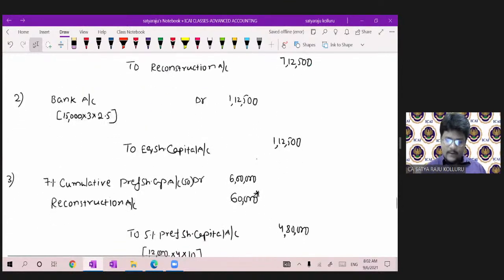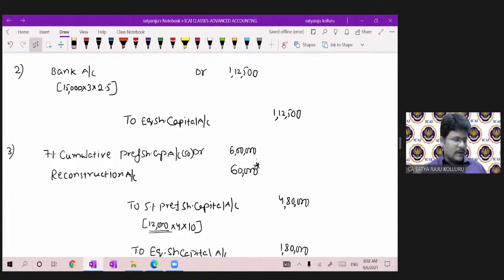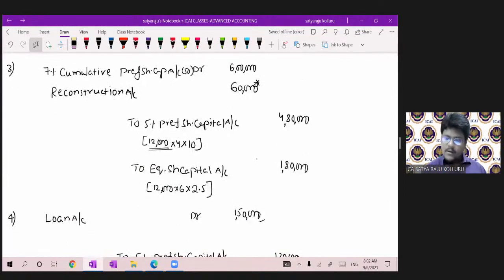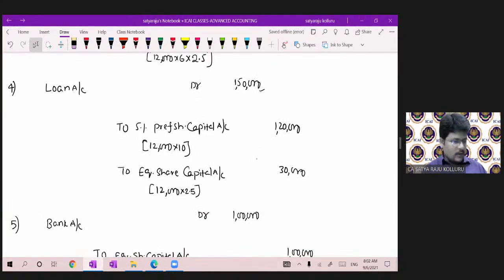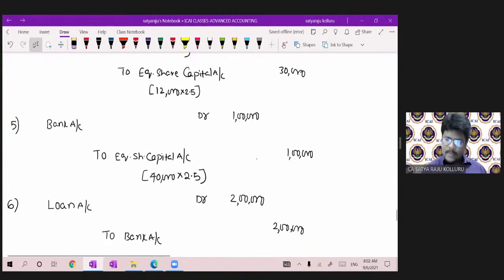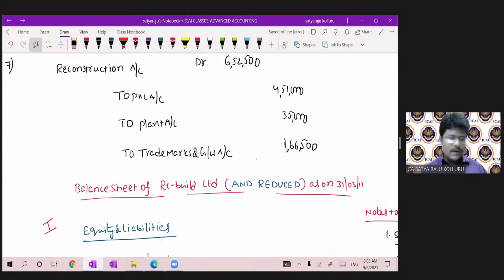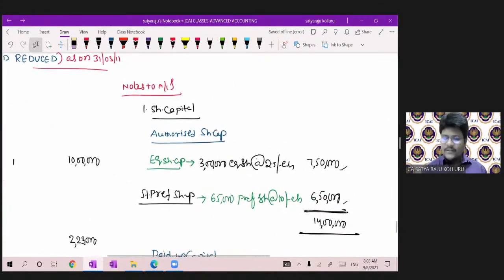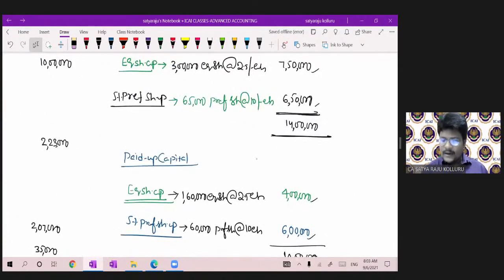37,500 plus 1,12,500 plus 1,80,000 plus 30,000 plus here 1 lakh, so total 4,60,000, right? Equity share capital is 4,60,000, guys. It's not 4 lakh, it was 4,60,000, divided by 2.5, which means 1,84,000 shares. Sorry for the inconvenience, which were 1,84,000 equity shares.